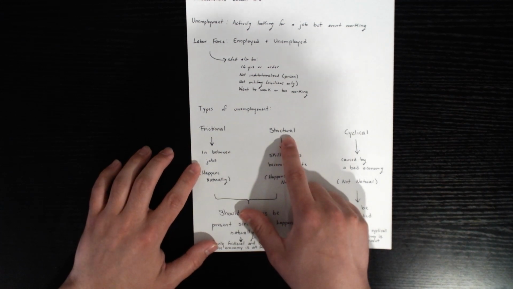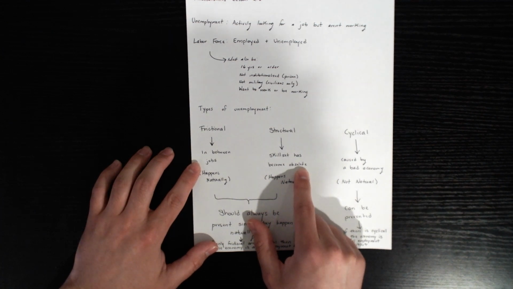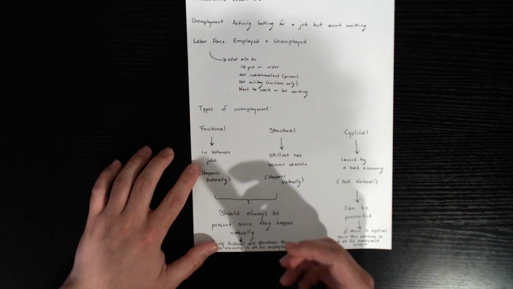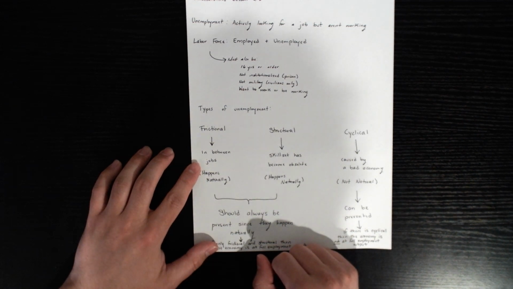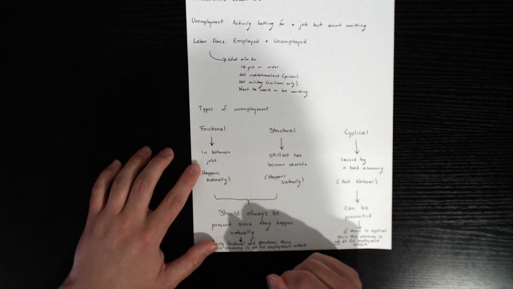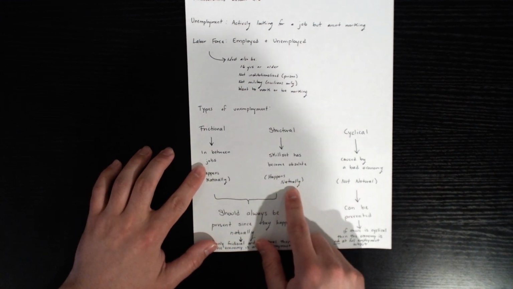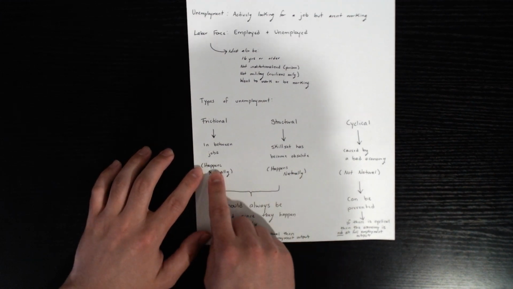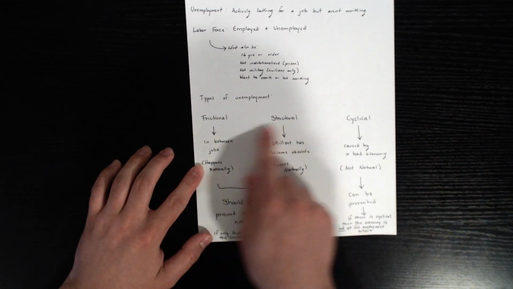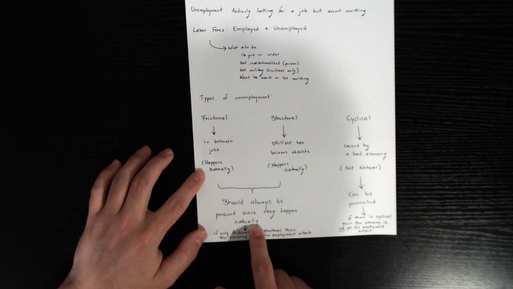And we have structural unemployment, which is when skill sets have become obsolete. So, for example, if artificial intelligence replaces your specific field, or if robots replace your field, or maybe that field's just no longer being used, that's structural unemployment. That also happens naturally over time. So, since these two happen naturally, there should always be some of these two types of unemployment present in the economy because they happen naturally.